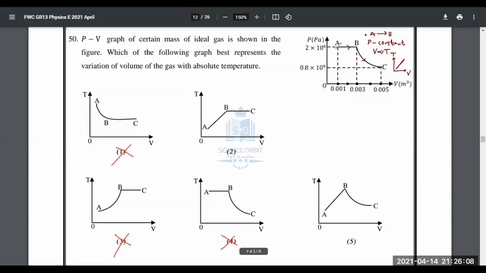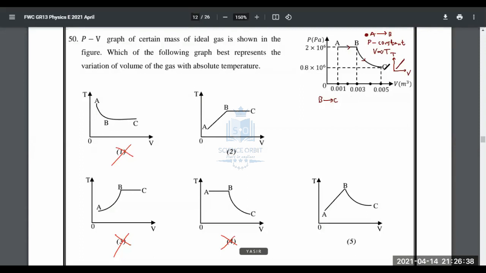An isobaric process, this one. The name is not that important, but yes, isobaric process, a process which is taking place at constant pressure. We learned it as a constant pressure process. And when you take B to C, now B to C can be a little distracting. By the looks of it, it looks like it obeys Boyle's law. It looks like an isothermal process, but we have to check it. They have given you the numbers now. You have to check it.